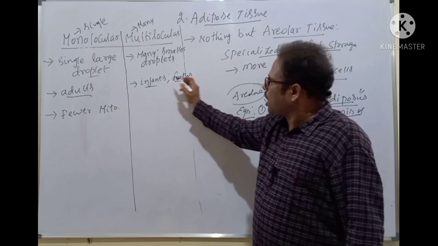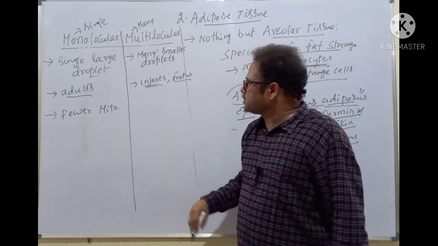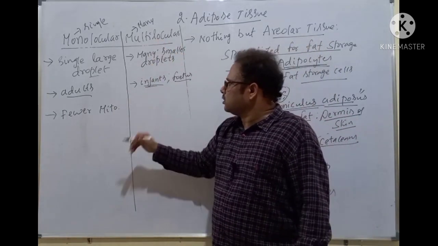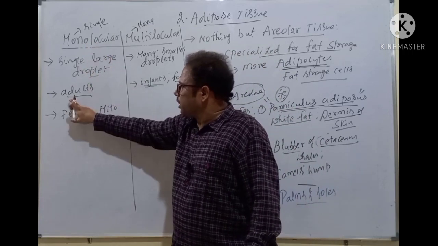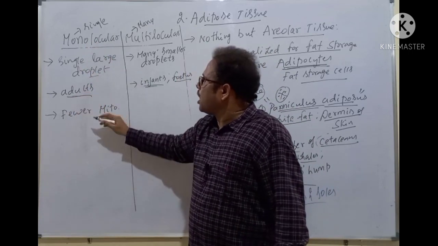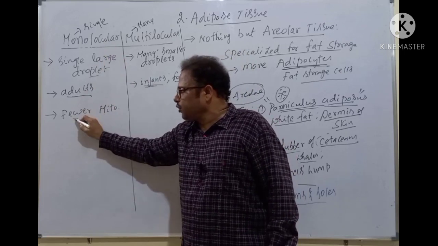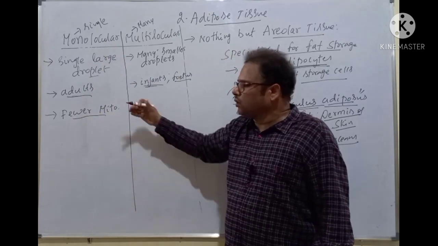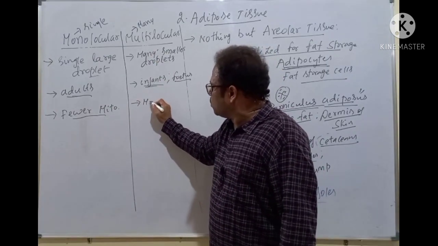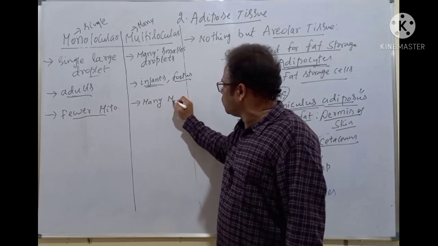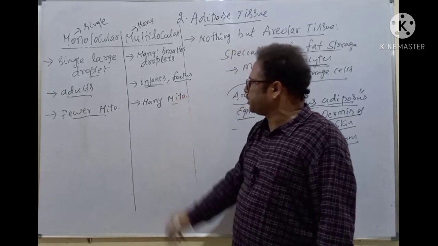In monolocular, very few mitochondria are there, whereas in multilocular, several mitochondria are there.